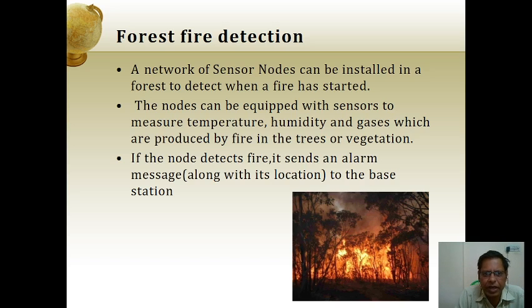Forest fire detection. A network of sensor nodes can be installed in a forest to detect when a fire has started. The nodes can be equipped with sensors to measure temperature, humidity, and gases which are produced by fire in the trees or vegetation. If the node detects fire, it sends an alarm message along with its location to the base station. So it is able to find out the humidity, the temperature, the air, the gas, like that.